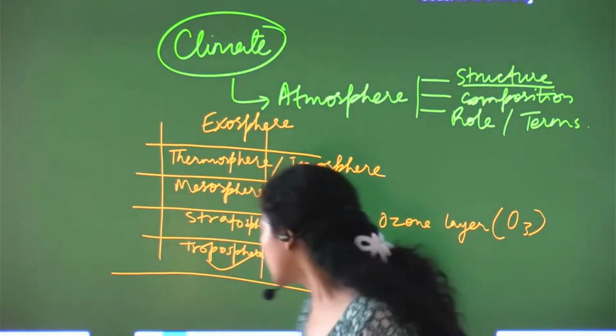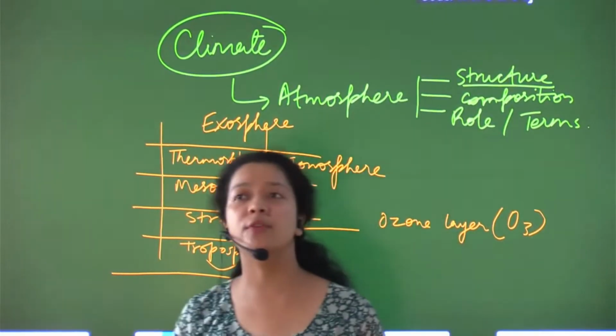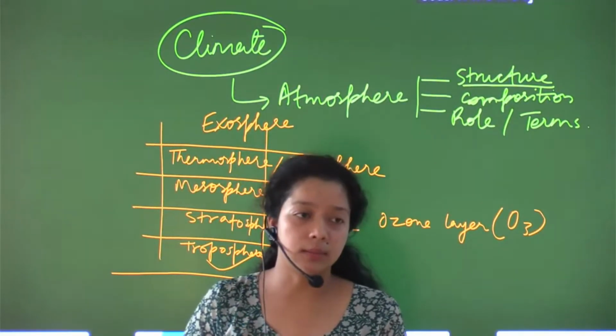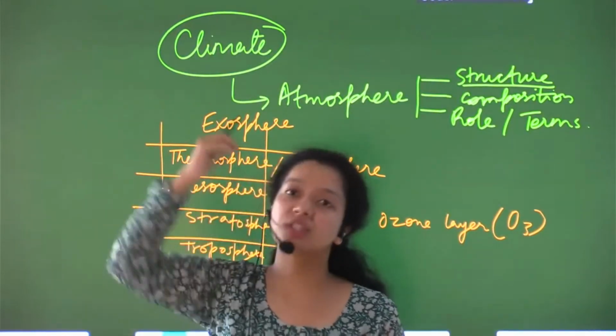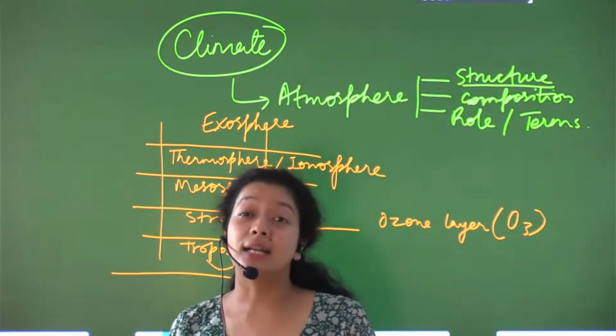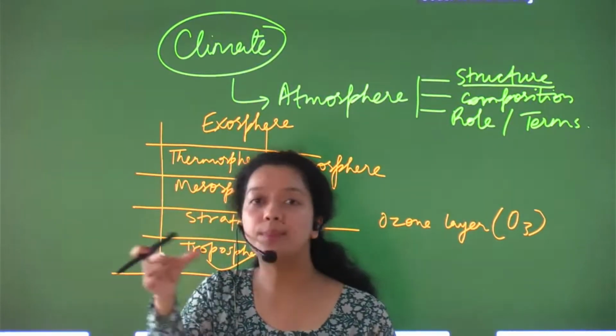Fine. Okay. Then we have mesosphere. So this is the portion from where the temperature of the atmosphere starts declining, and it declines at a very sharp rate.